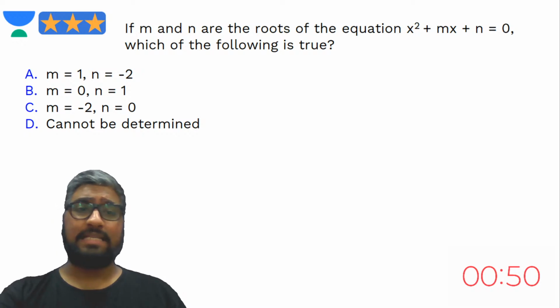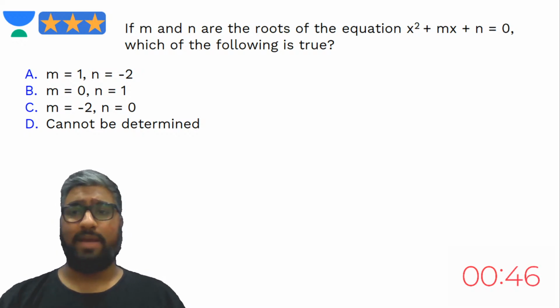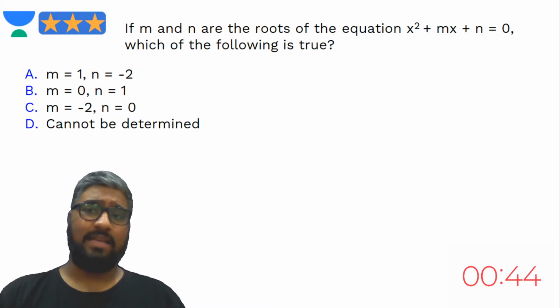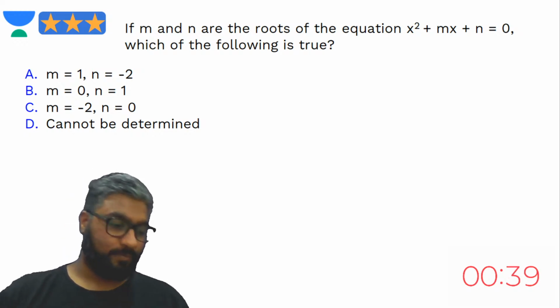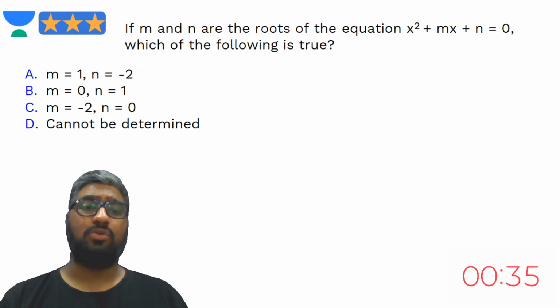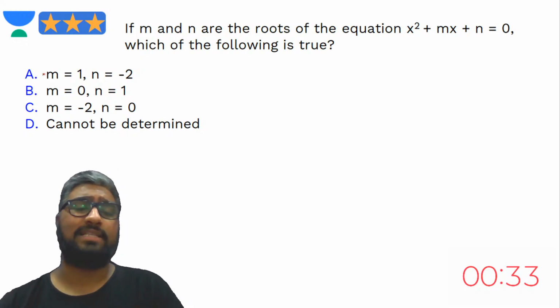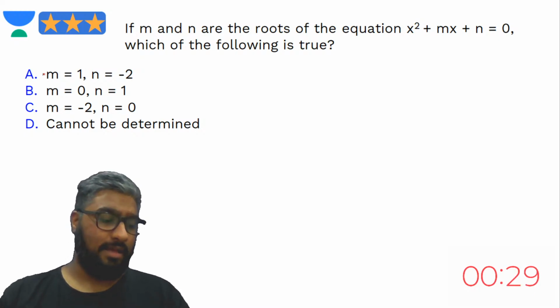So this question says if m and n are the roots of the equation x squared plus mx plus n is equal to 0, which of the following is true? Which means what we have in the answer choices are the values of m and n. What do you think is the answer to this question?